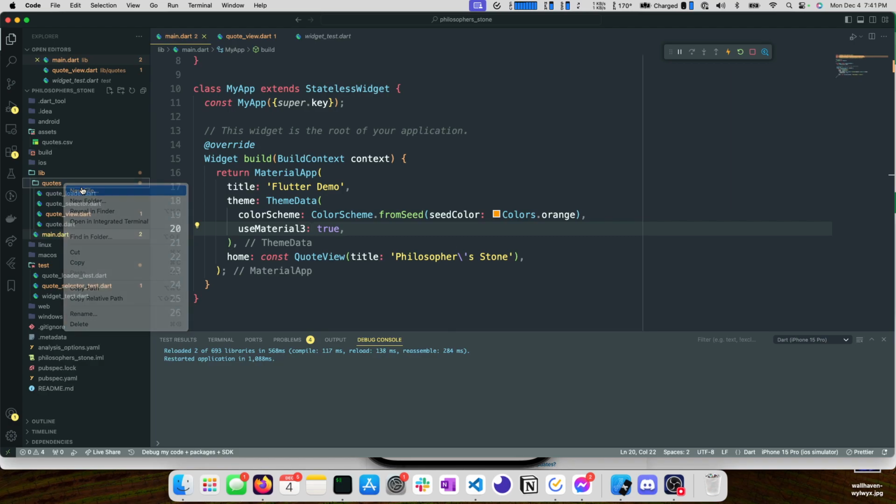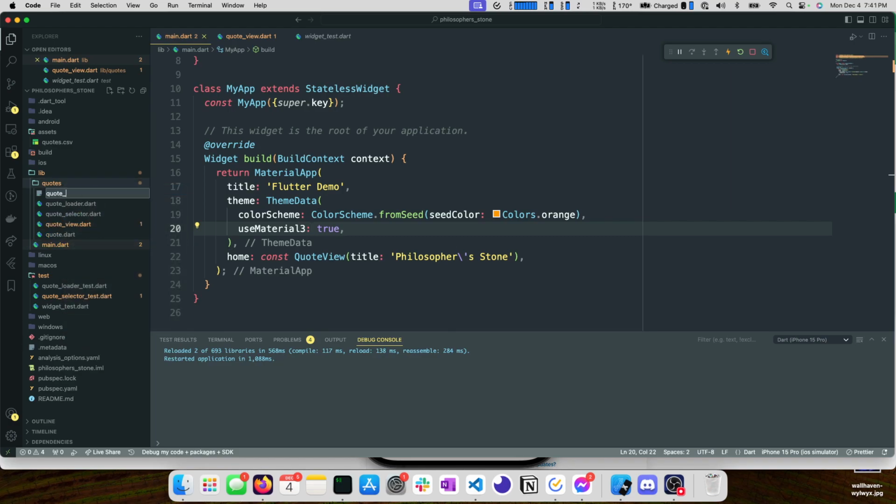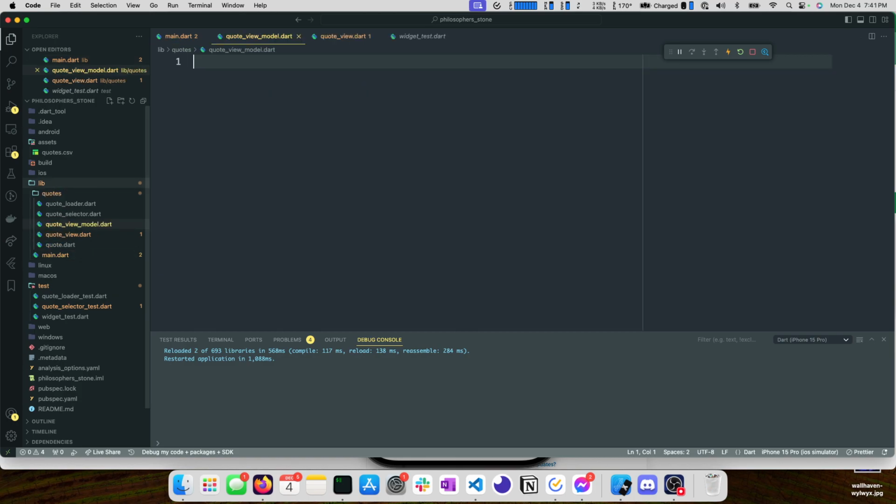I'm going to go create a new file. I'm going to call this quote view model.dart. This view model pattern is something that I've kind of come up with for small scenarios, mainly this one, to be honest. Again, I do usually use bloc for most of my widget level state management, my view level state management, that type of stuff. But I think a view model will work really nicely in this case.